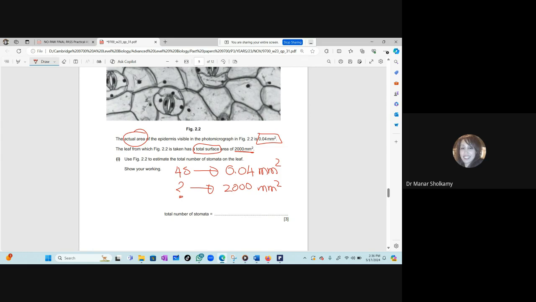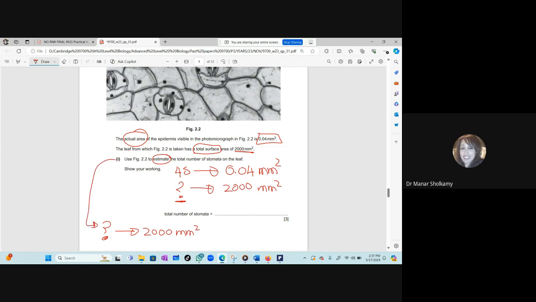Read the question and understand what they want from you. Here, use the figure to estimate. We will do an estimation to estimate the total number of stomata on the leaf. So they want to know the total number of stomata on the leaf. And they told you that this leaf has a total surface area of 2000. So they want to know the total number of stomata in 2000 millimeter squared. This is what they are asking you to do.